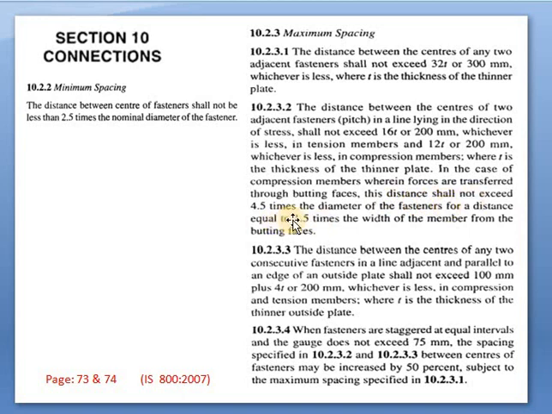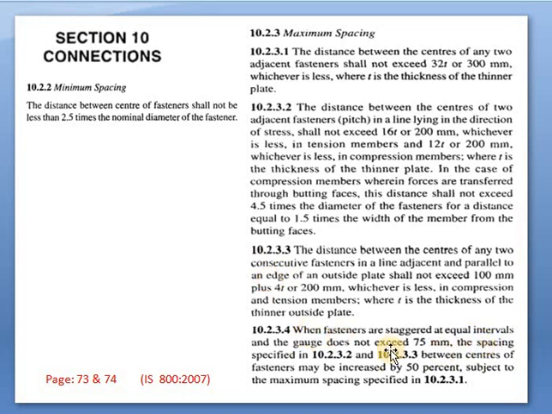Again, this distance shall not exceed 4.5 times the diameter of the fastener, for a distance equal to 1.5 times the width of the member from the butting face. This criterion is also given: the distance between the centers of any two consecutive fasteners in a line adjacent and parallel to an edge. Here it is a pitch distance. What is edge distance? The edge of an outer plate shall not exceed 100 mm plus 4t or 200 mm. This is edge distance.